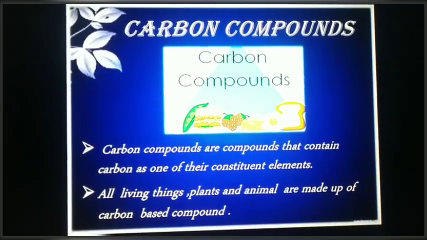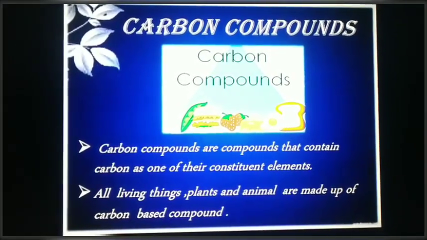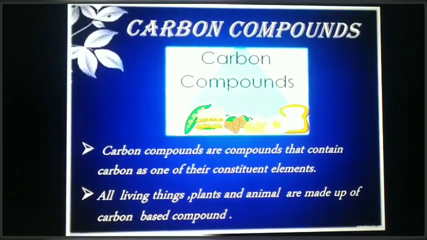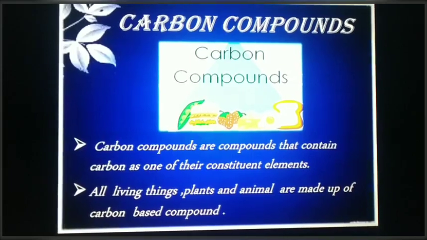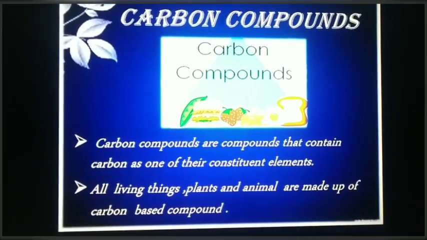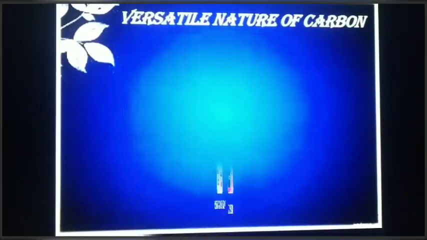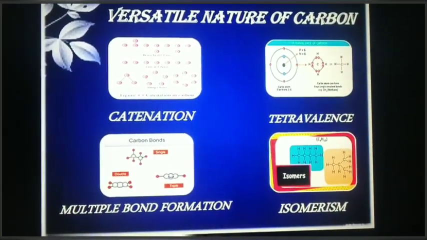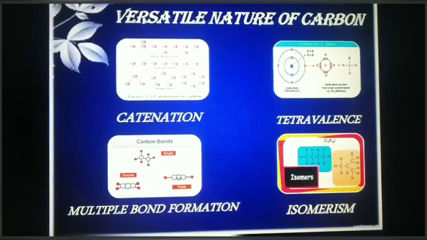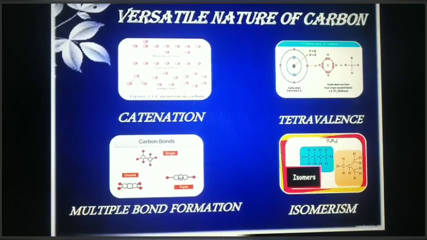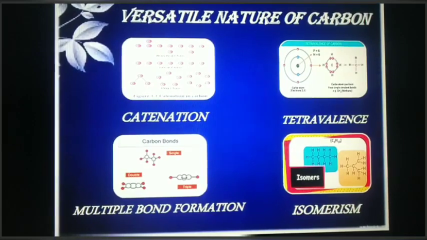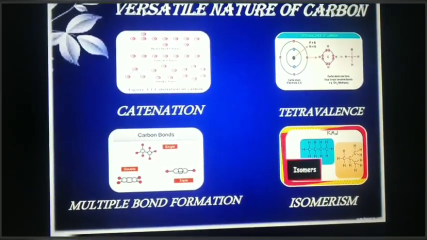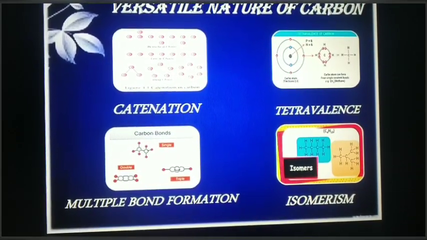Carbon compounds. Carbon compounds are compounds that contain carbon as one of the constituent elements. All living things, plants and animals, are made up of carbon-based compounds. Versatile nature of carbon. Due to carbon's peculiar nature of covalent bond, it can form a large number of compounds. The reasons why carbon is called a versatile element are catenation, tetravalency, multiple bond formation and isomerism.